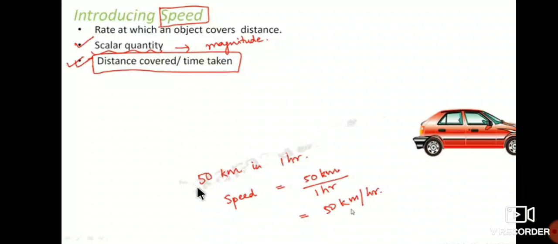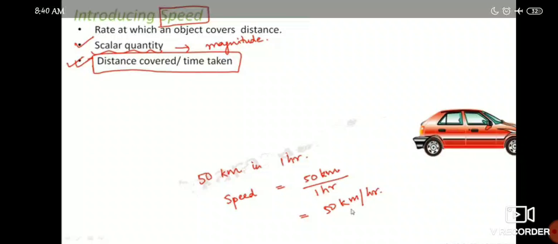So for example, if the car covers 50 kilometers in 1 hour, we should calculate the speed of the car. So the formula is speed equals distance covered by time taken. The distance covered is 50 kilometers and the time is 1 hour. If you divide this, you get 50 kilometers per hour. The speed of the car is 50 kilometers per hour.